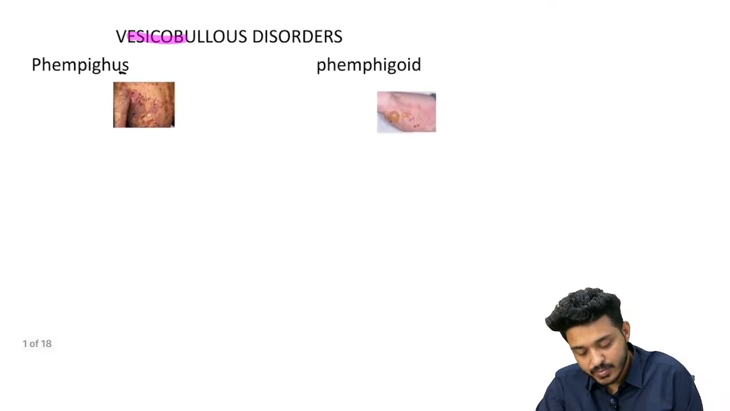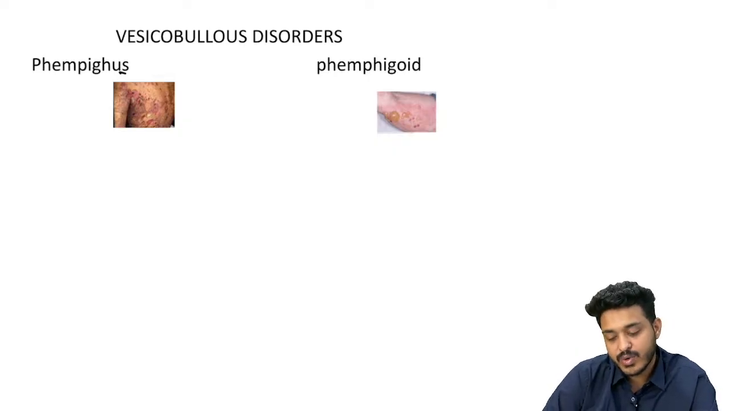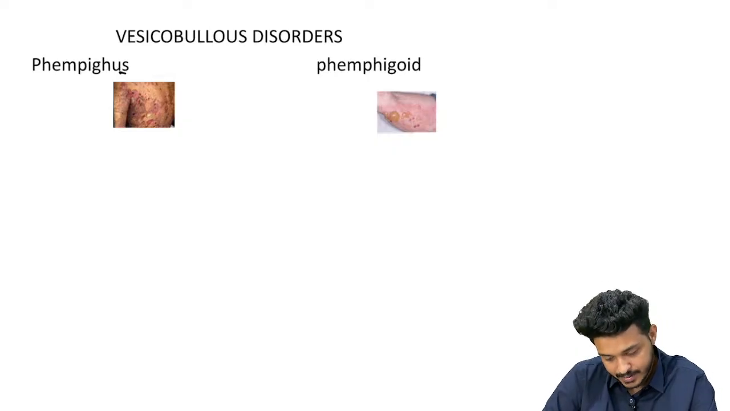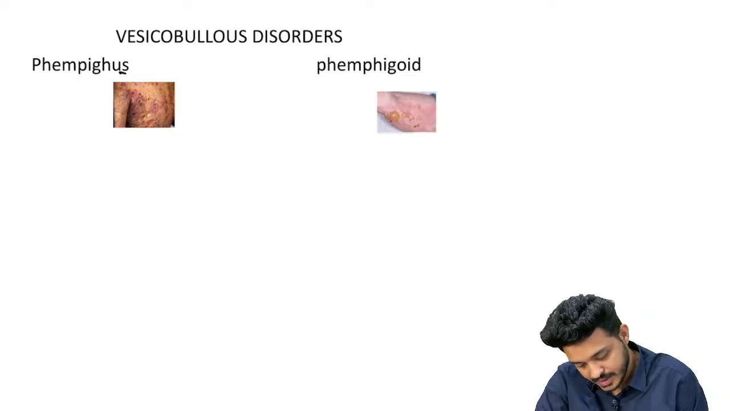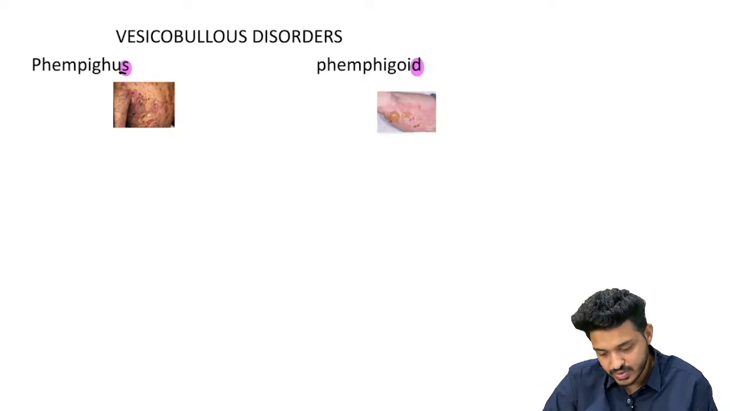Now another important entity we have is the vesicobullous disorders. Vesicle, we know, means small, right? Bulla is going to be bigger, right? So we can have pemphigus, and we can have pemphigoid. These are the two groups of disorders we can have.